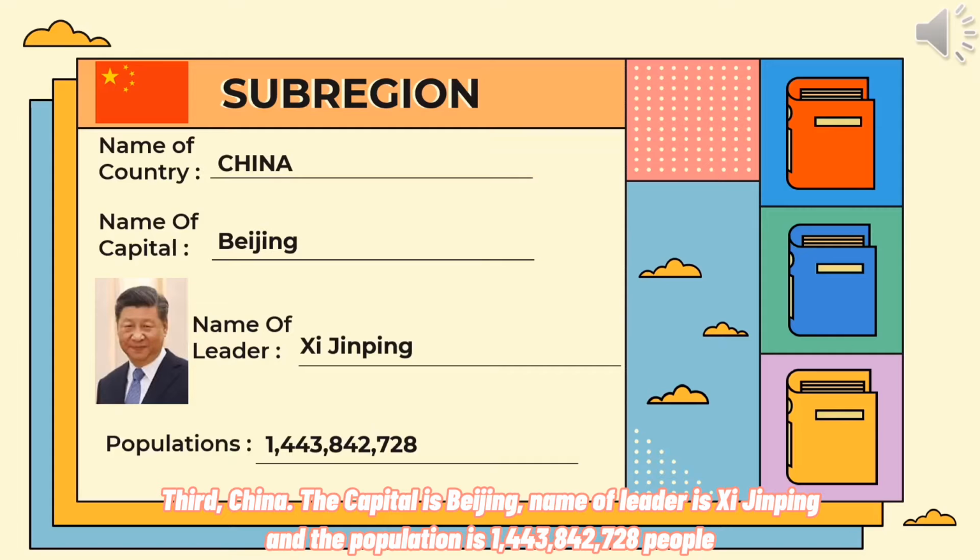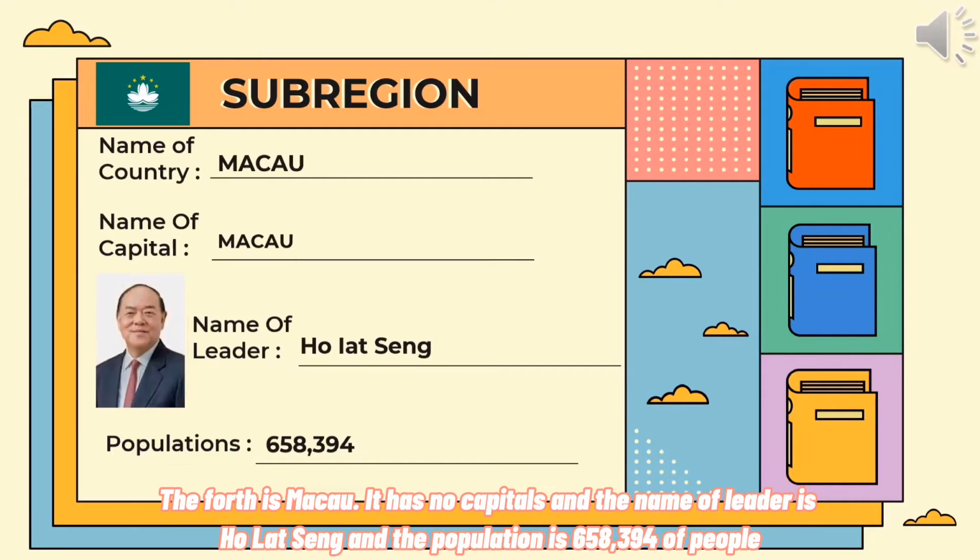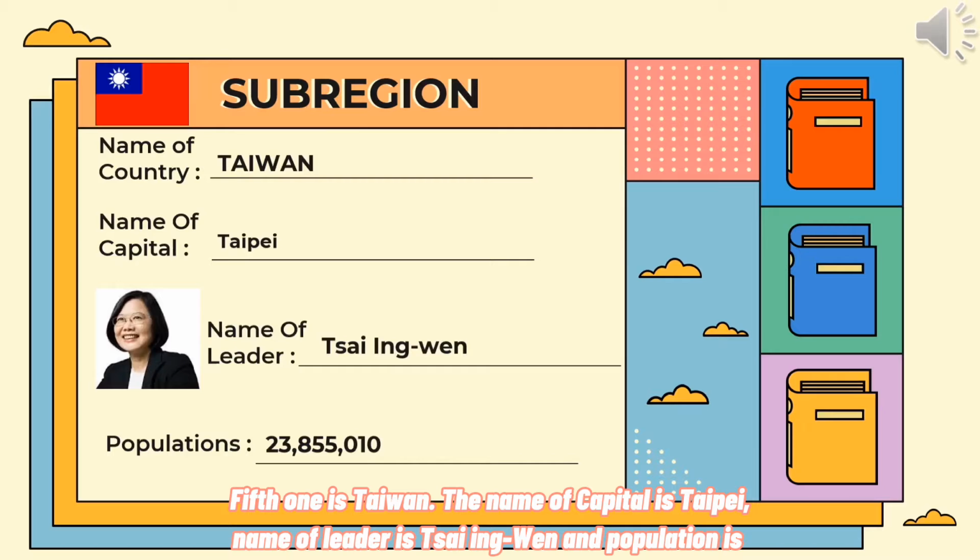The capital is Beijing. The name of the leader is Xi Jinping, and the population is 1,443,842,728 people. The fourth is Macau. It has no capital, and the name of the leader is Ho Iat Seng, and the population is 658,394 people. Fifth one is Taiwan.